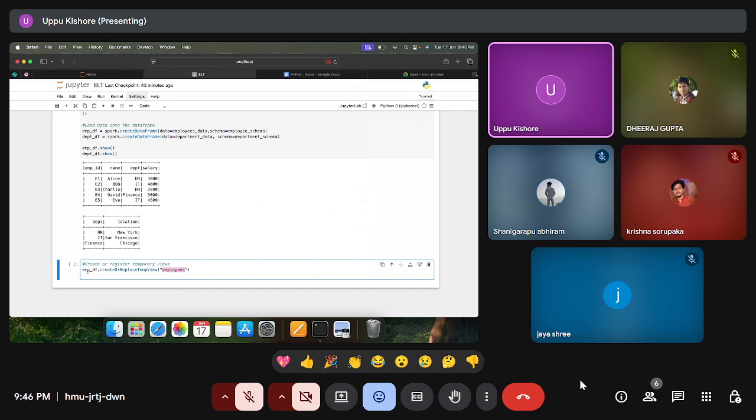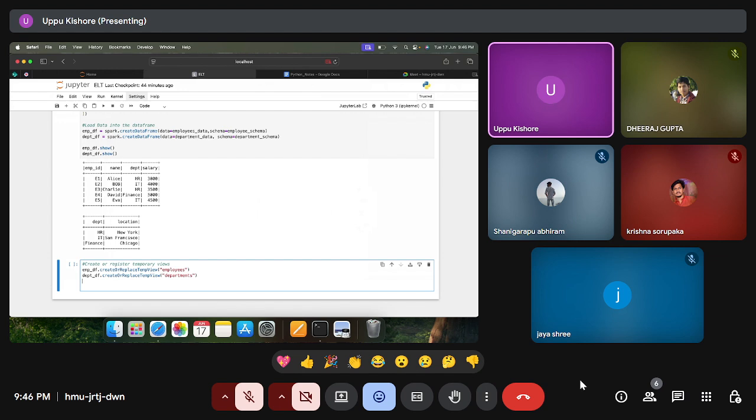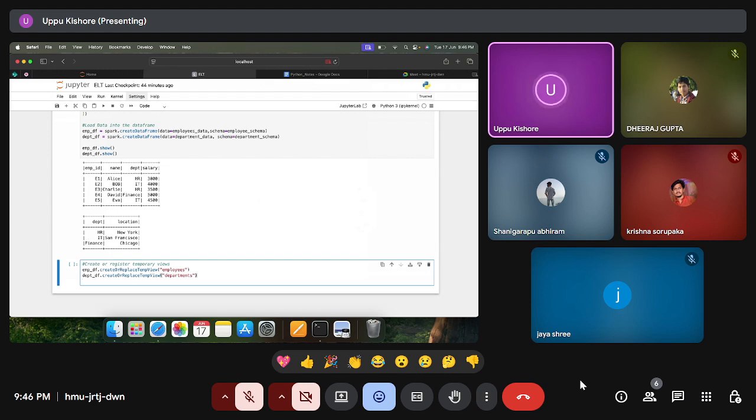From the employee data frame, we have created a view called employees. And similarly, I'll create or replace temp view departments. So now we have created them.